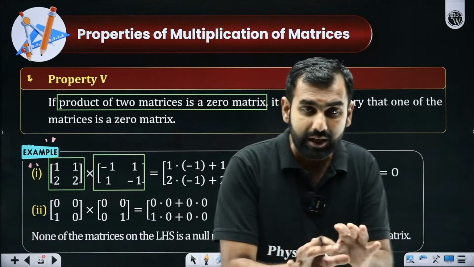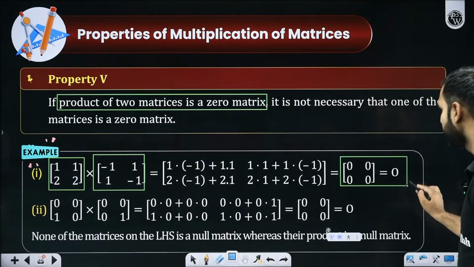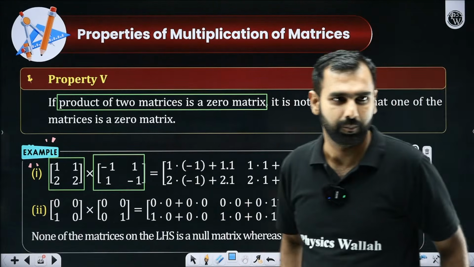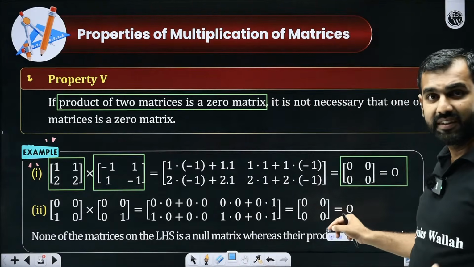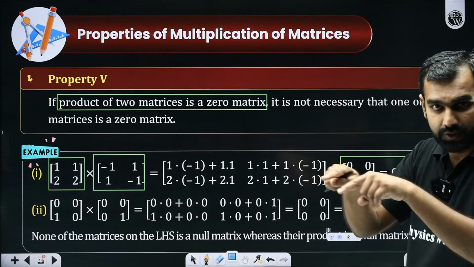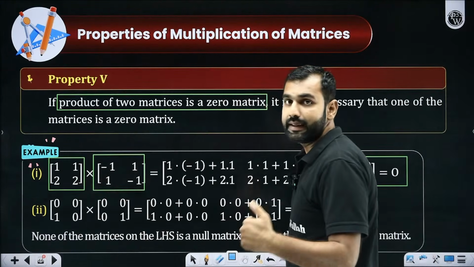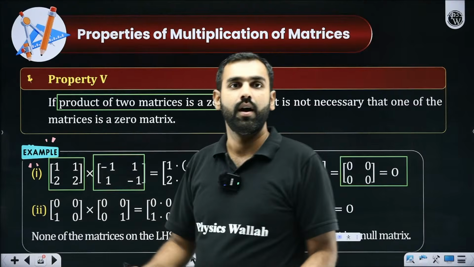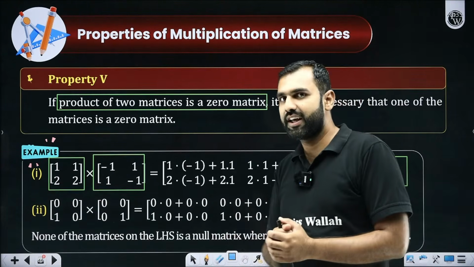Despite both of them being non-null, if I multiply them, I finally get the product to be a null matrix, all the entries to be 0. So for the product to be null, for the product to be 0, all the entries are 0. It is not necessary that either of them or both of them are null matrices. Everybody got this? Shall I re-explain this?